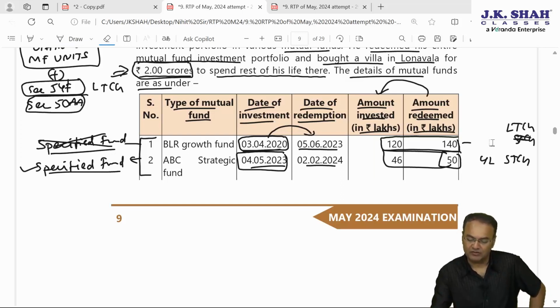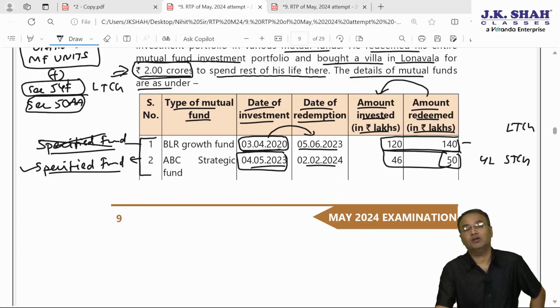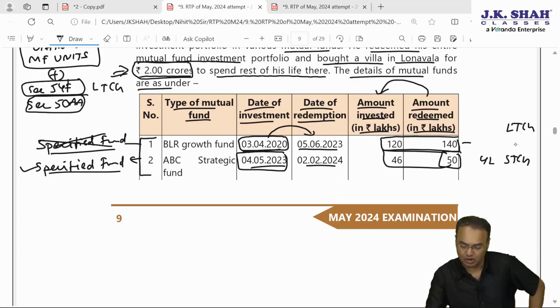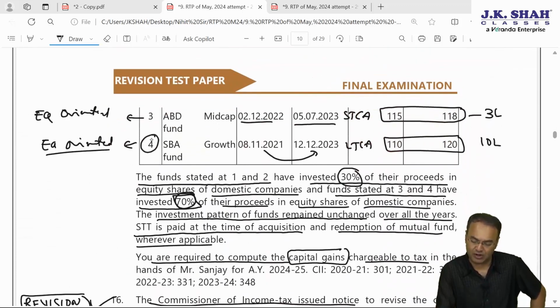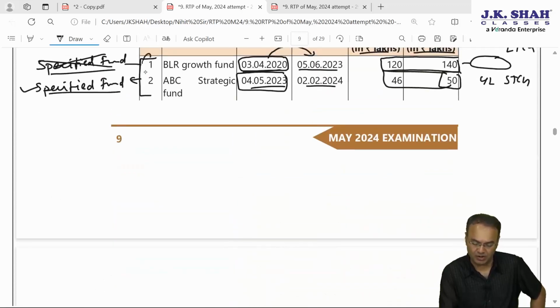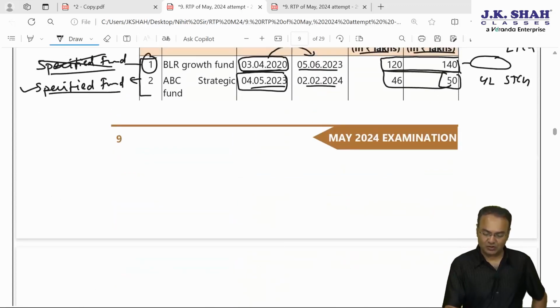Another thing, section 54F exemption with regards to purchase of villa at Lonavala is available only with regards to long-term capital gain. So here long-term capital gain will be worked out. There are two long-term capital gains. One is arising in fund number 4 and one is arising in fund number 1. Okay, so let's just calculate it out.